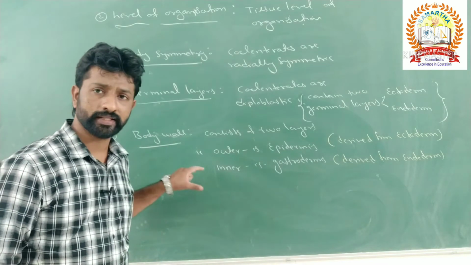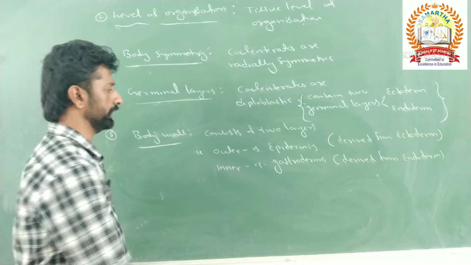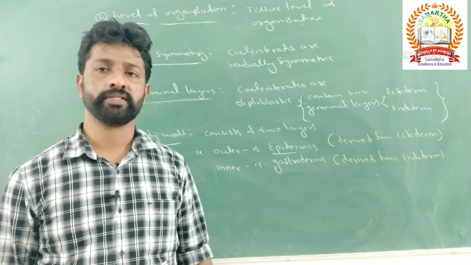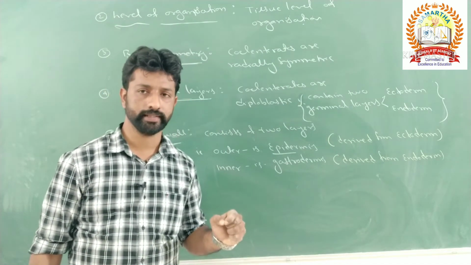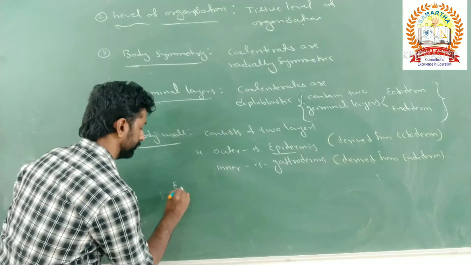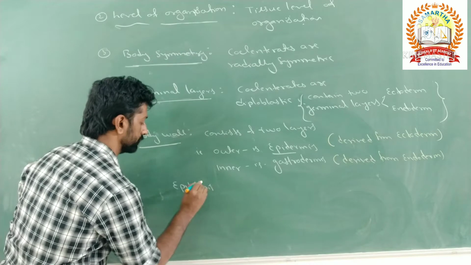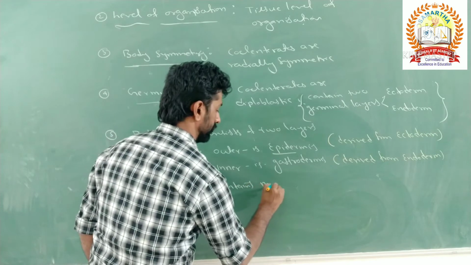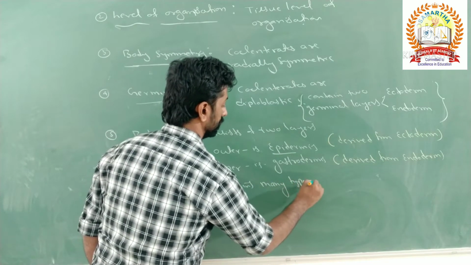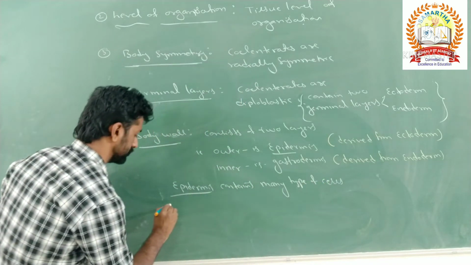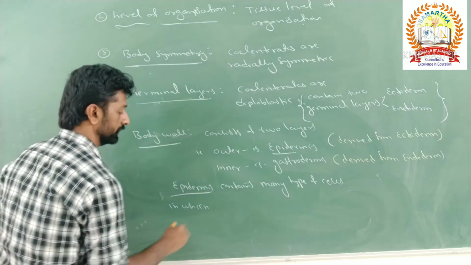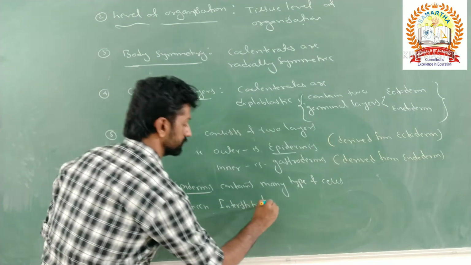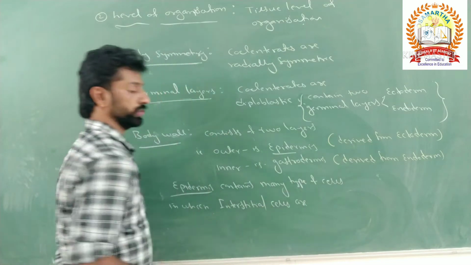Okay. In this body wall, particularly in the epidermis, the totipotent cells are present. Those totipotent cells in the ciliates are nothing but interstitial cells. Here the epidermis contains so many types of cells, among which the interstitial cells are totipotent in nature.